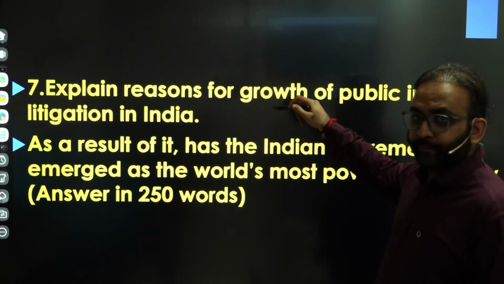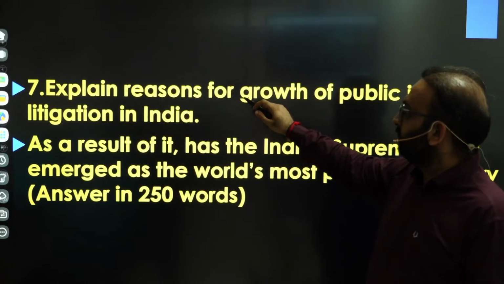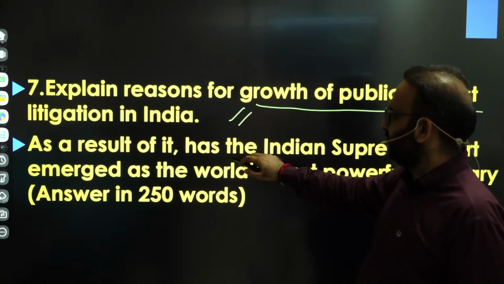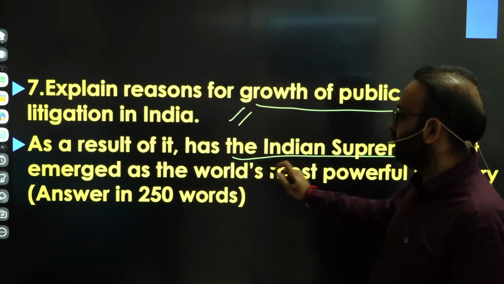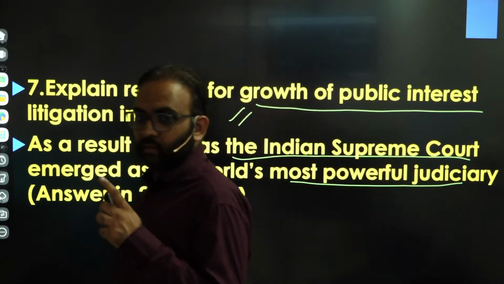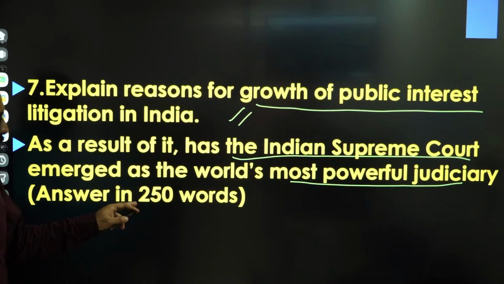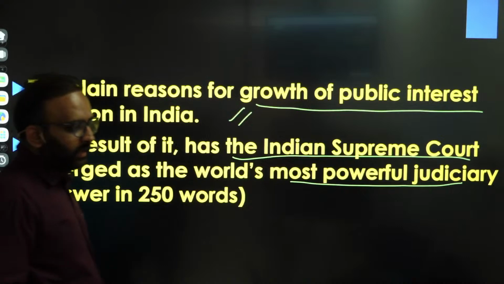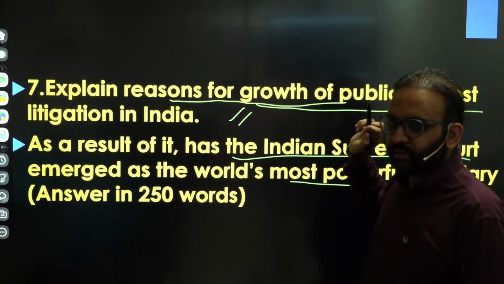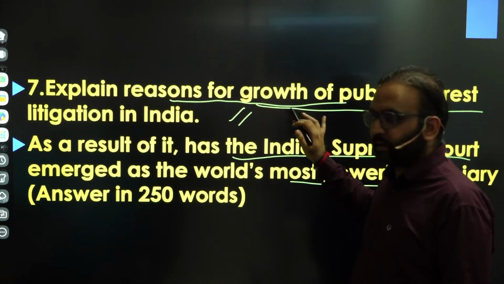Now coming to the next question, that's basically the reasons for growth of public interest litigation in India, and as a result of it, has the Indian Supreme Court emerged as the world's most powerful judiciary. Right, again a 3 marks question to be written in 250 words. So here first you need to write about the reasons for growth of public interest litigation. Right, that's the first body part.